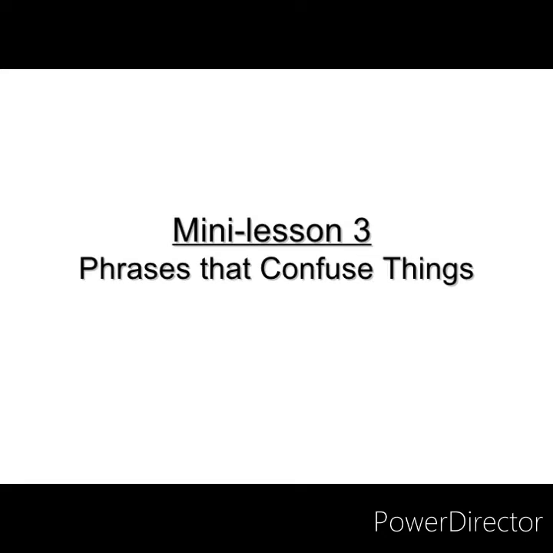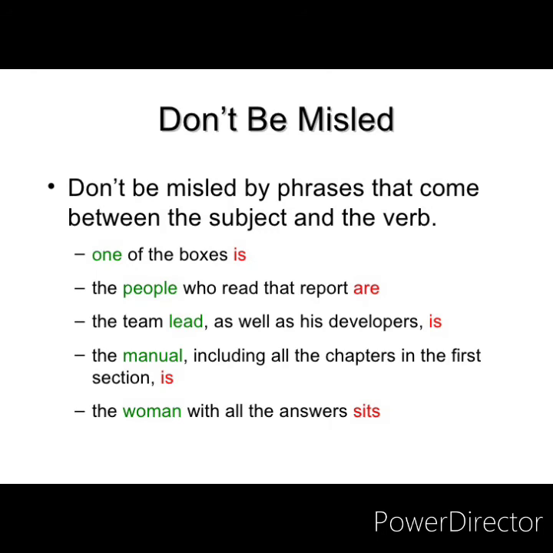Okay. Now the next is phrases that confuse things. So till now we have seen the objects, now we will see the phrases. Don't be misled by phrases that come between the subject and the verb. You just have to focus on the subject, that what is the number of the subject. Like one of the boxes is. Now don't see boxes. You see one. It is written clearly that only one is there, the one box.